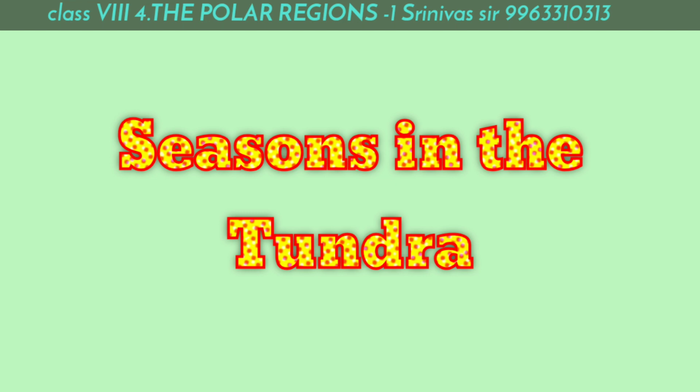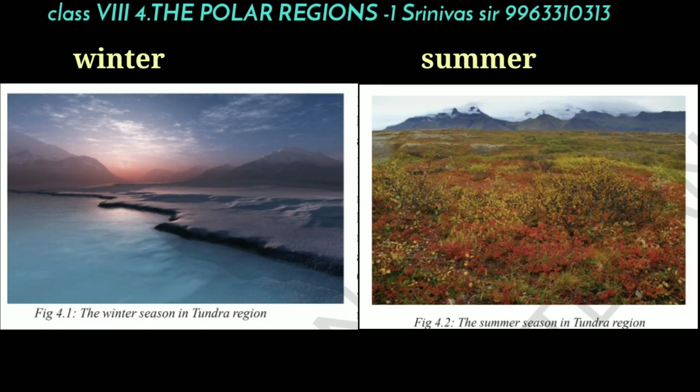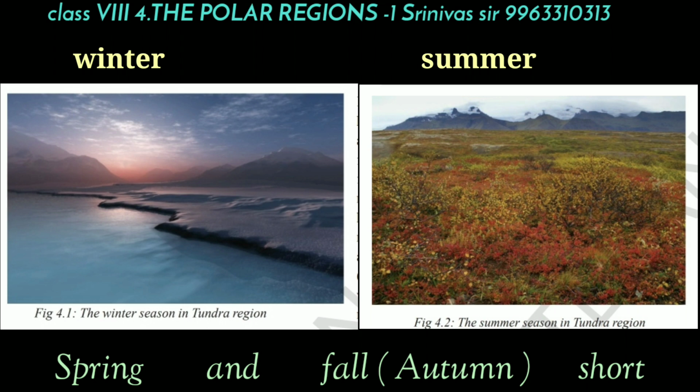Seasons in the Tundra. Now we are going to learn about the seasons in the Tundra. There are mainly 2 seasons in this Tundra region. They are winter and summer. Spring and autumn are only short periods between winter and summer.